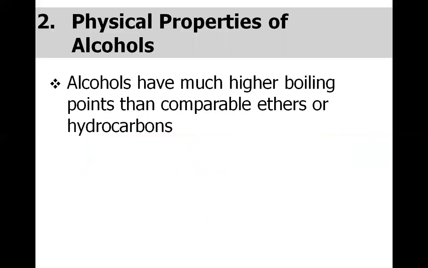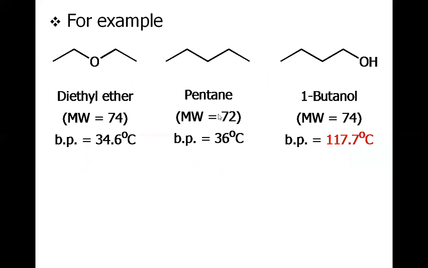So let's discuss the physical properties of alcohols. Alcohols have a much higher boiling point than comparable ethers or hydrocarbons. So this is the comparison. If we consider this five carbon hydrocarbon called pentane, it has a boiling point of 36 degrees Celsius. However, when we have one methyl group replaced with hydroxy, that's 1-butanol, the boiling point reaches 117.7 degrees Celsius. So this is a massive increase in the boiling point.